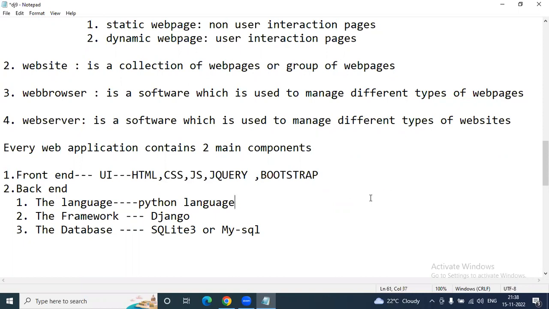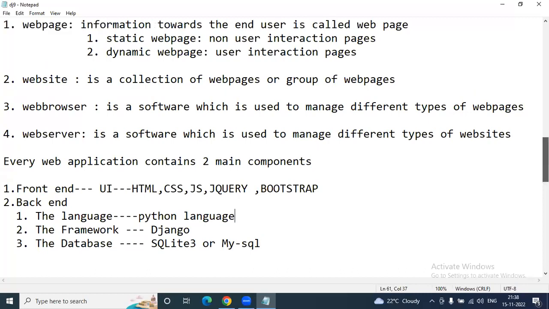These are just the basic websites which I included, like YouTube, Dropbox, Quora, Instagram, Spotify, National Geographic, Pinterest, Mozilla. All these are implementing or maintaining support with Django and Python only. So this is the complete theoretical part and introduction part of Django.